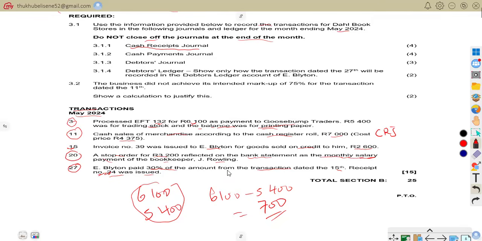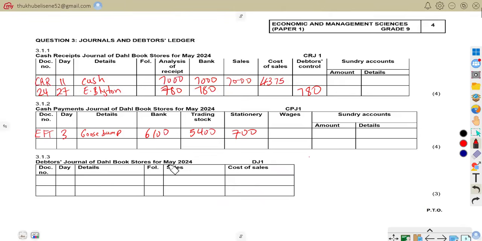So now we're talking about the payment of wages of 3,200. So we have to write this here, whereby we are going to say BS, and then it is on the 20th, and then we are going to say J. Rowley. And then how much is the wages that you're going to pay?